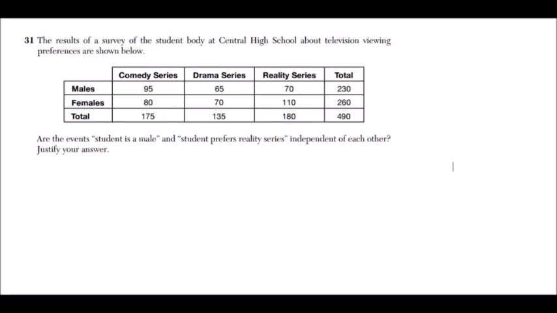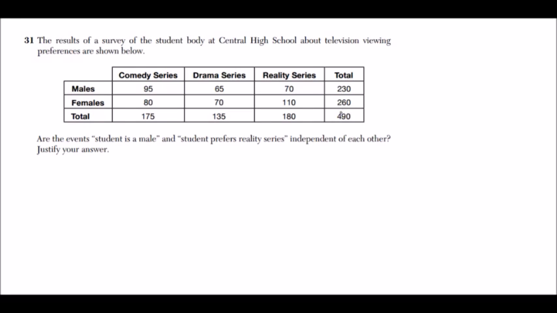This is question number 31 on the January 2017 Algebra 2 Common Core Regents. And this is a probability question, as well as an inference question when relating to statistics and probability. So we have the results of a survey of the student body at Central High School about television viewing preferences shown below. We have it split into males and females, and we have the polling, which was comedy series, drama series, and reality series.